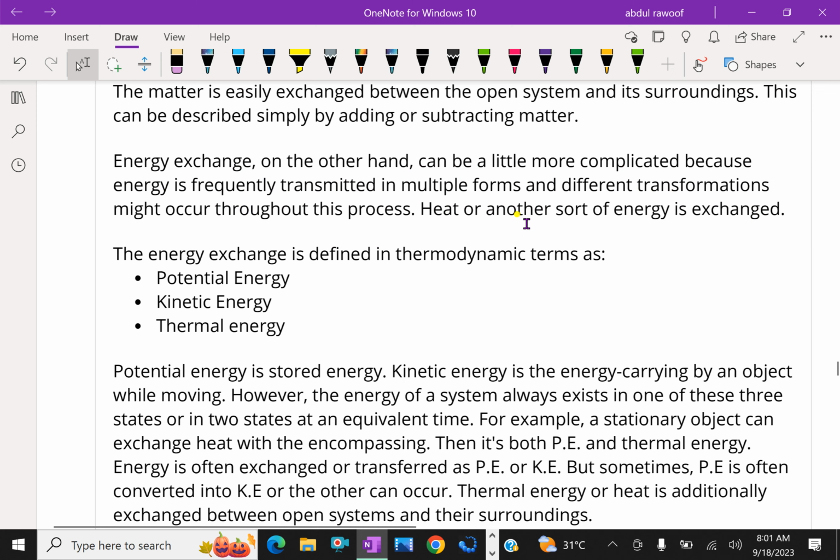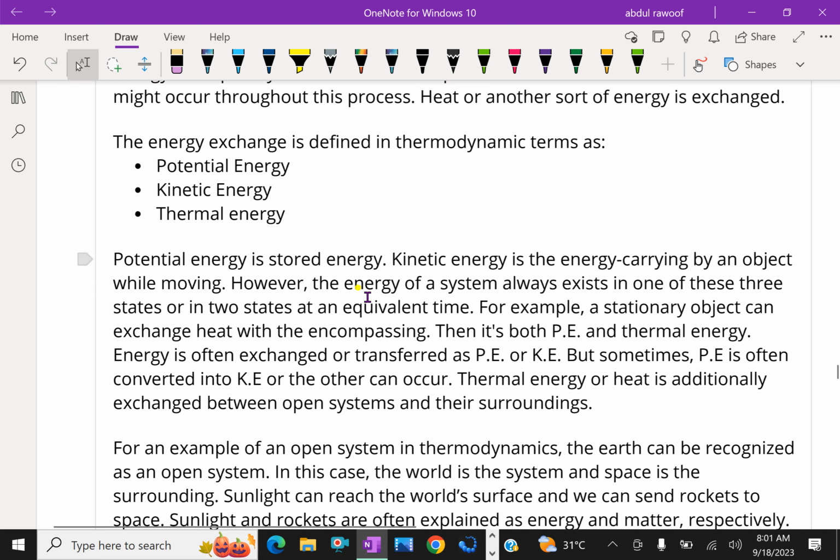Heat or another sort of energy is exchanged. The energy exchanged is defined in thermodynamic terms as potential energy, kinetic energy, and thermal energy. Potential energy is stored energy. Kinetic energy is energy carried by an object while moving. However, the energy of a system always exists in one of these three states or in two states at an equivalent time.